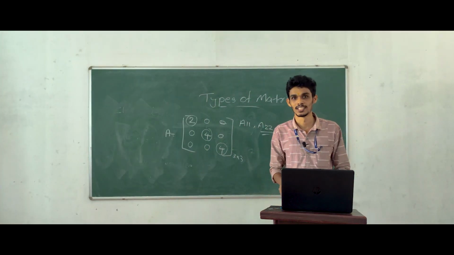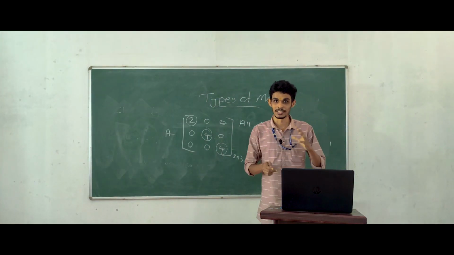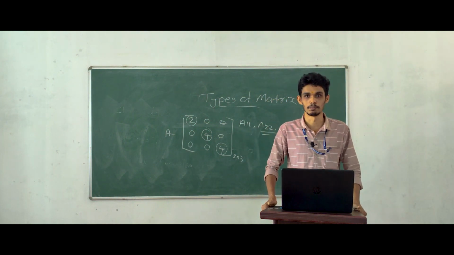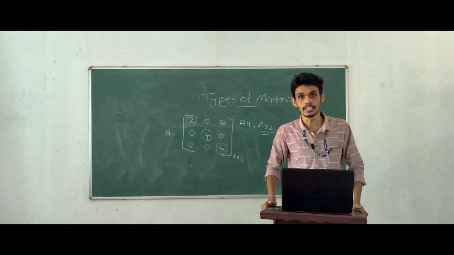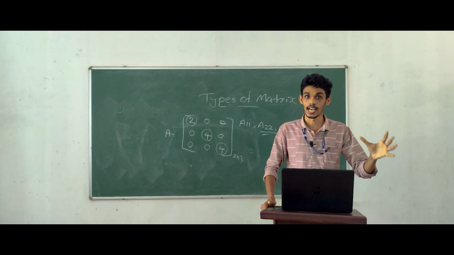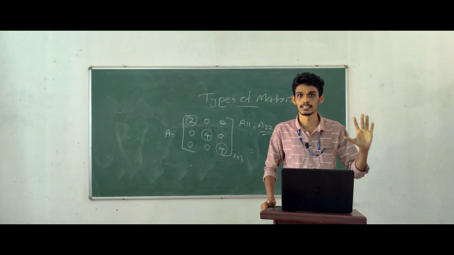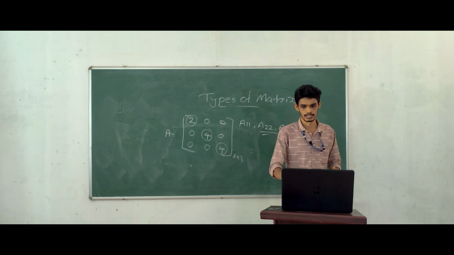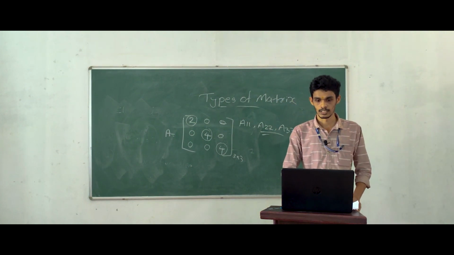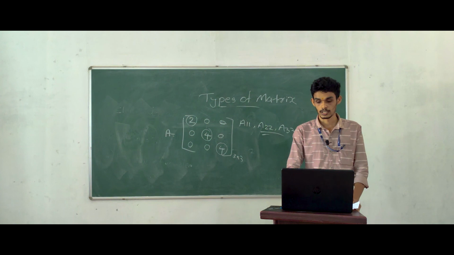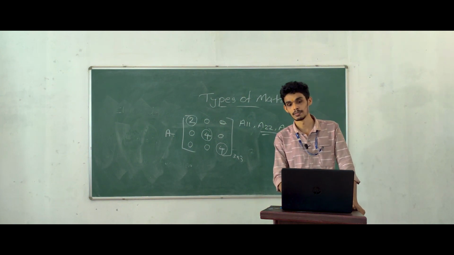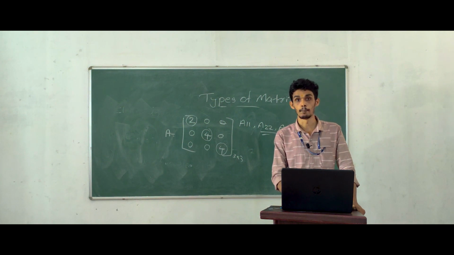In this class, we learned about matrix and its types. Matrix is a rectangular array of numbers, or rectangular presentation of numbers. The elements are arranged in rows and columns, and they are interrelated in some manner. This is called matrix. We studied different types of matrix such as square matrix, row matrix, column matrix, zero matrix, diagonal matrix, scalar matrix, unit matrix, upper triangular matrix, lower triangular matrix.